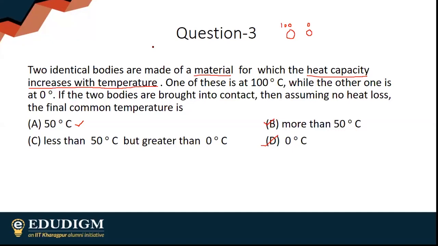Topika says the option is 50 degrees Celsius. And I know why 50 degrees Celsius is being said. Nita, have you understood the question? Is it okay now?